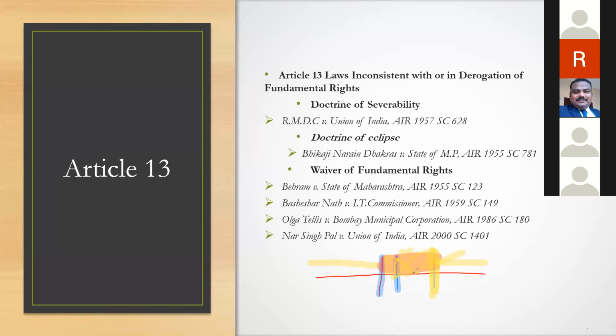This is the doctrine of eclipse, and this was laid down in the case of Bhikaji Narayan Dhakras versus State of Madhya Pradesh. Then you could also write down another case, that is Deep Chand versus State of Uttar Pradesh. Deep, D-E-E-P, Chand, C-H-A-N-D.